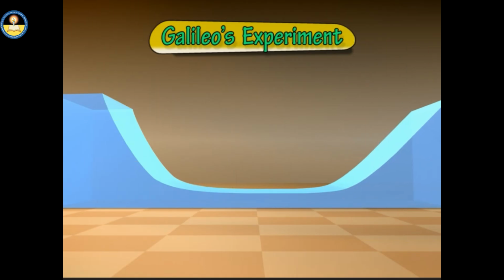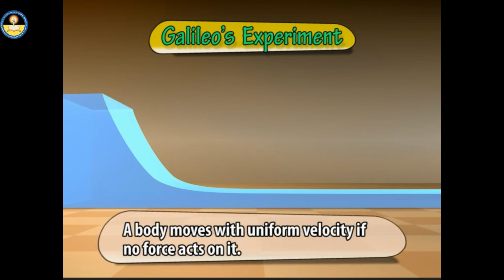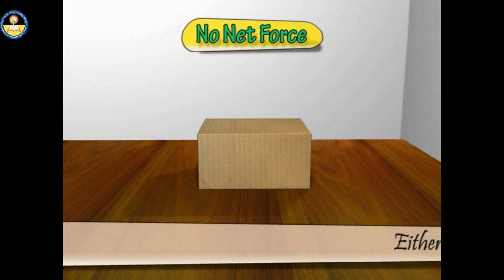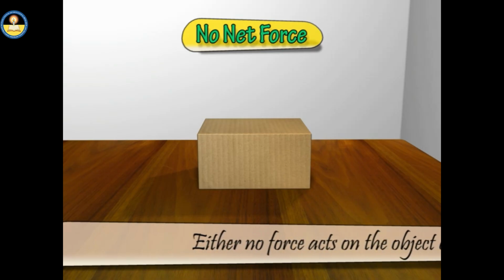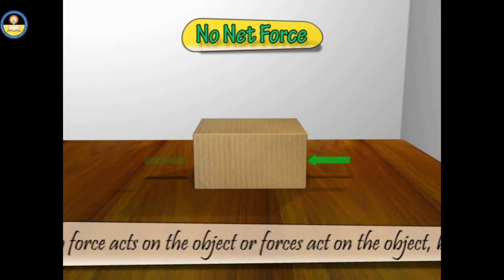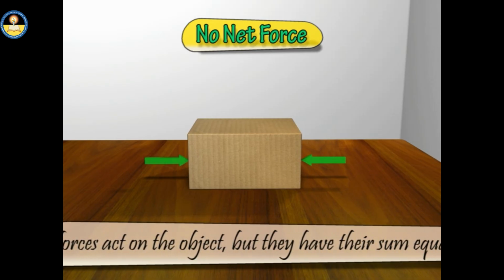And if the ramp becomes horizontal, the ball would never stop, as it would never reach the same height and continue to move with same speed. It shows that an object moving with constant velocity continues to move with the same speed and in the same direction as long as no external force acts on it. No net force means either no force acts on the object or forces act on the object, but they have their sum equal to 0.